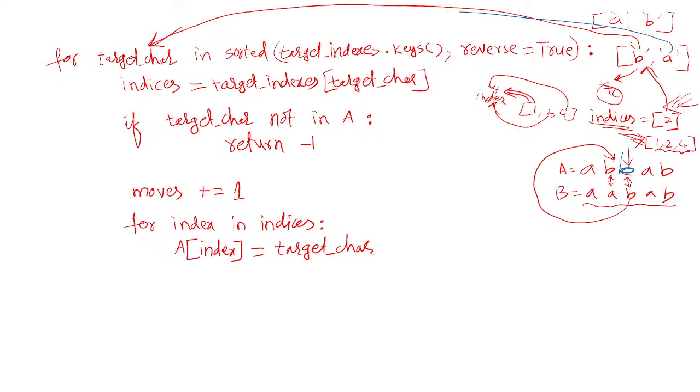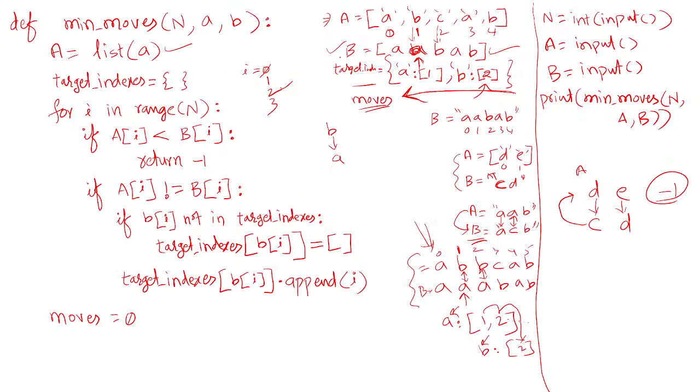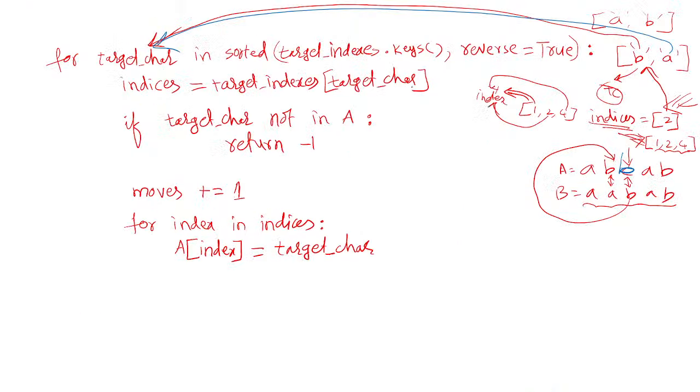So A it supplies to target character. Then again you need to get all the indices of A in which you need to replace. So the indices of character A you should get here. How will you get them? Target indices of target char. Target char is A, so from this dictionary, this is our dictionary, it gives all the values. This list it supplies, that is what is present in indices. Now indices contains the list containing the value 1.